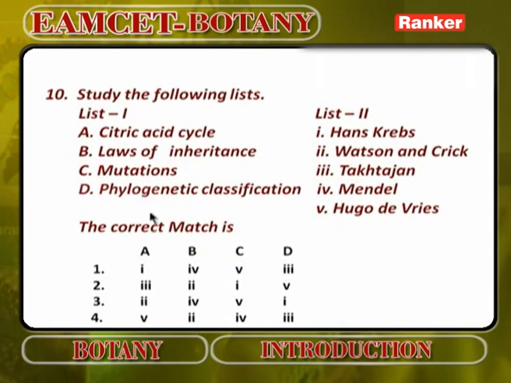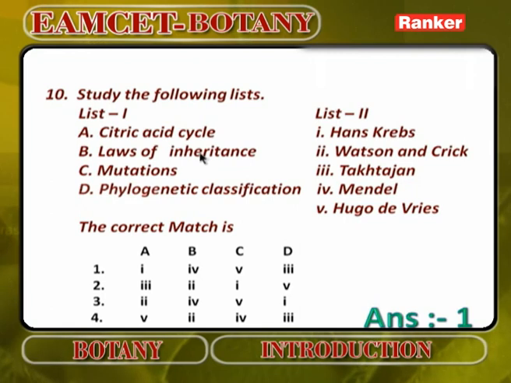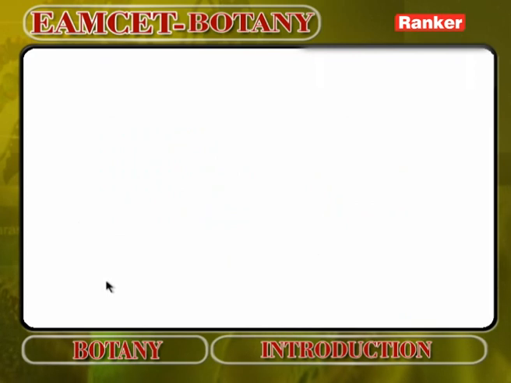Next. Study the following concepts. Citric acid cycle is by Hans Krebs. Laws of inheritance by Mendel. Mutations by Hugo de Vries. Phylogenetic classification proposed by Takhtajan. So for this tabular form, the first option will be the answer.